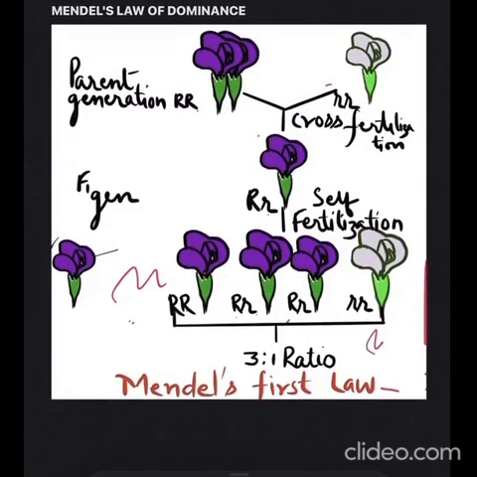Okay, children, let us study the various laws given by Mendel. He gave 3 laws: the law of dominance, law of segregation, and law of independent assortment. So we'll first study the law of dominance.